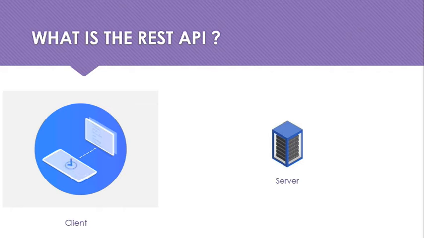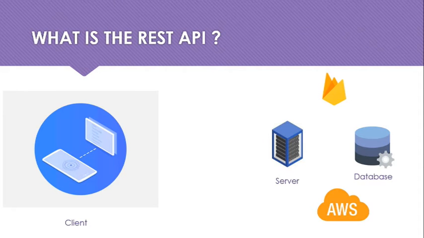That place and that server serving the content is called the server. The server might be connected with a database, or with third-party services like Firebase or Amazon AWS. The server handles all the stuff behind the scenes, and we don't know about anything. After processing all the information, the client made a request to the server. What is the request?